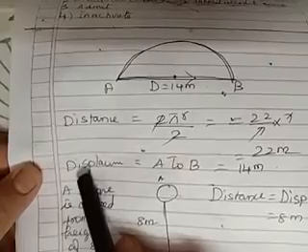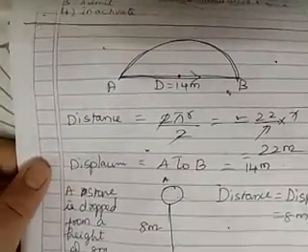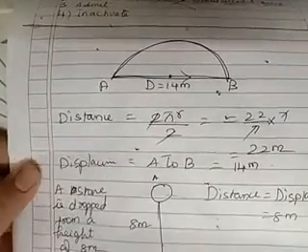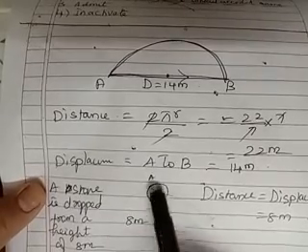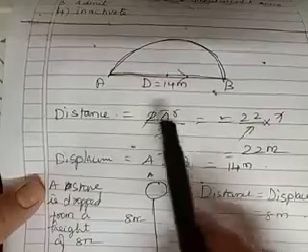What will be the displacement? A to B. That means nothing but the diameter. Suppose you have forgotten to write 14 meter. You got the idea, the diameter. Then even then we will give marks for you. Okay. So in a semicircle, the displacement will be equal to the diameter. Distance will be half of the circumference.